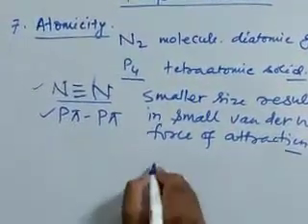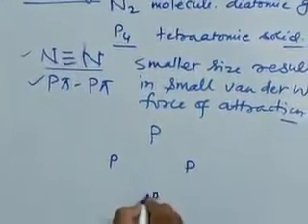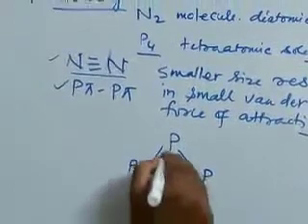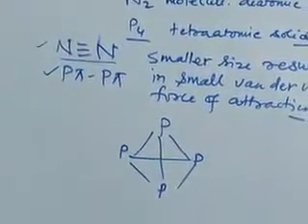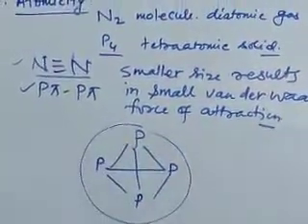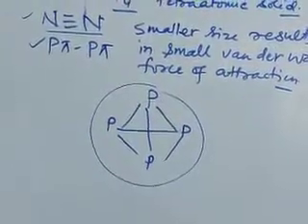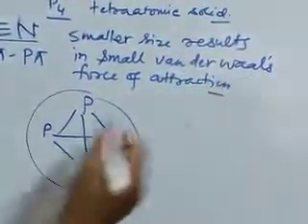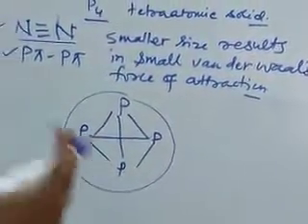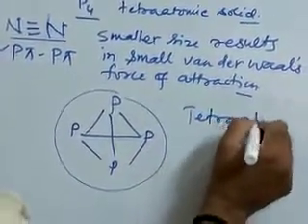Hence, in order to satisfy their trivalency, they combine with three different phosphorus atoms and exist as a large molecule. As the size of the molecule is large, the magnitude of van der Waals force is greater, and therefore phosphorus and other members of the group exist as tetraatomic solid.